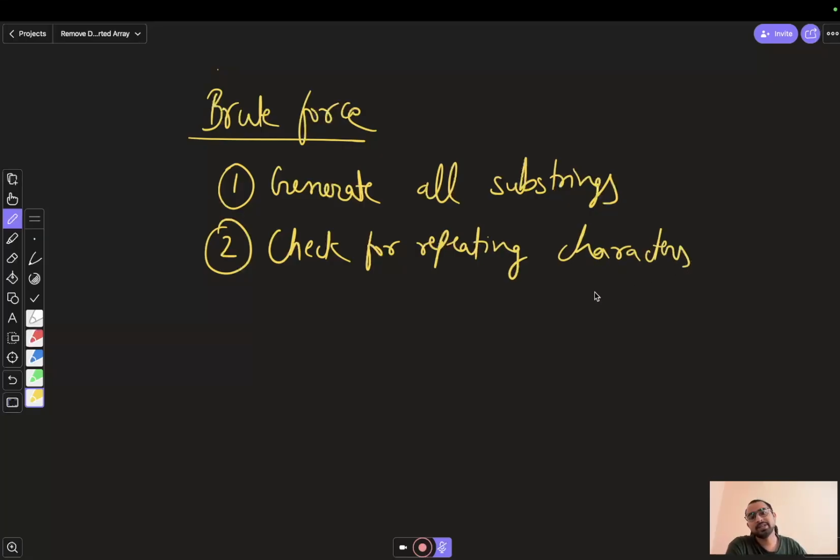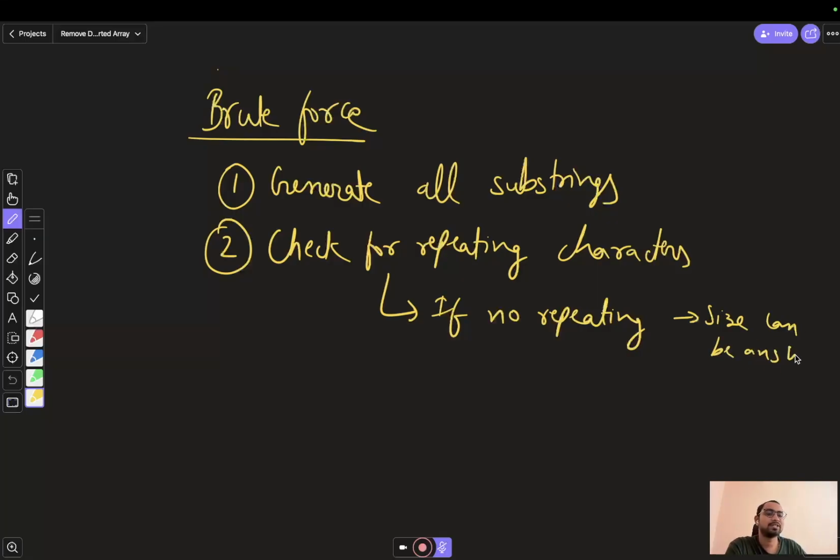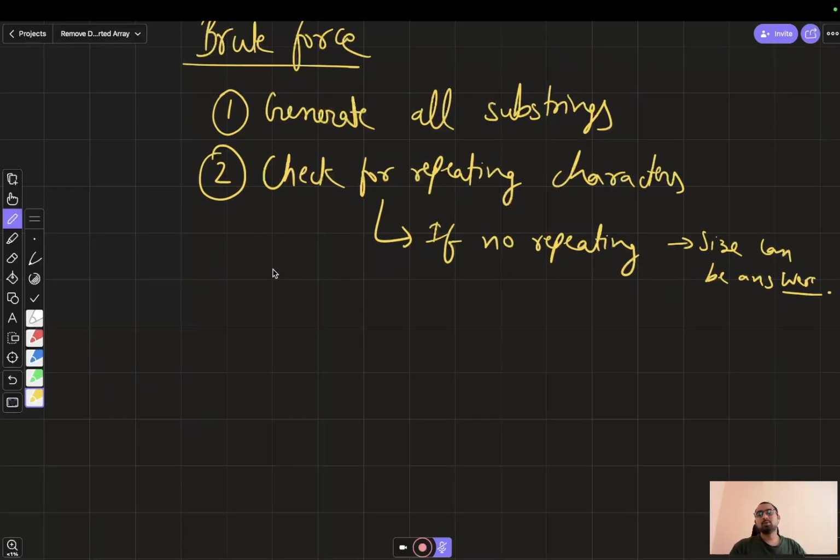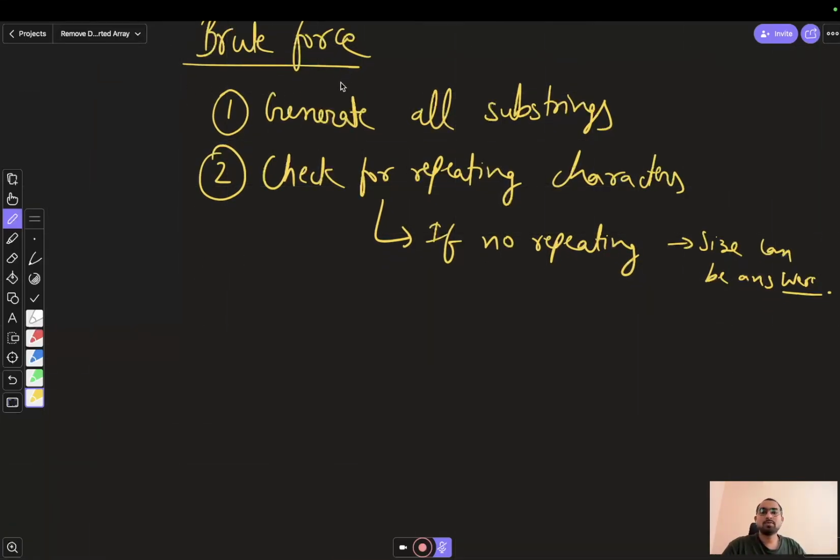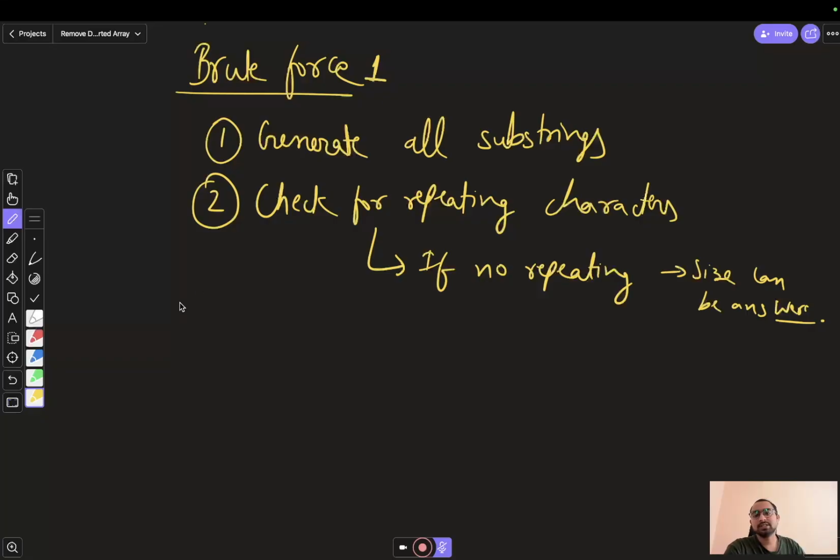If there are no repeating characters, then its size can be a potential answer, which we can compare with the existing answer. Then we can do one more optimization on the brute force. So this is brute force 1, and now brute force 2 can be the next approach.